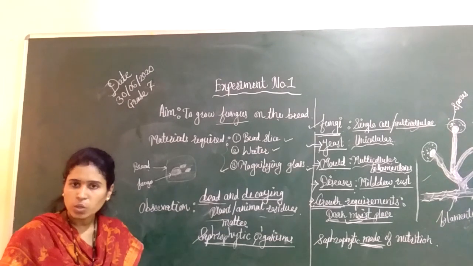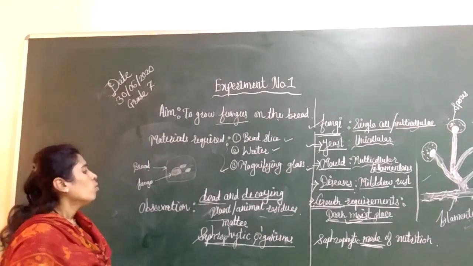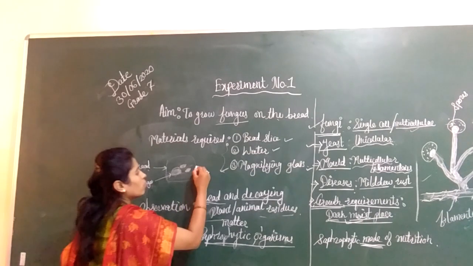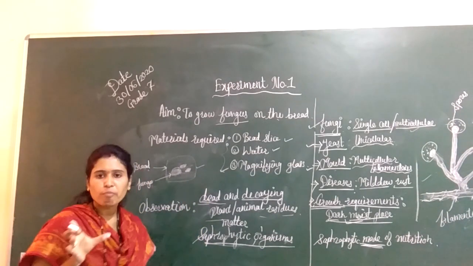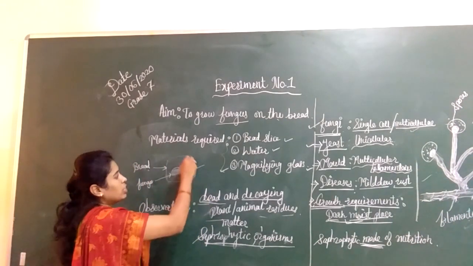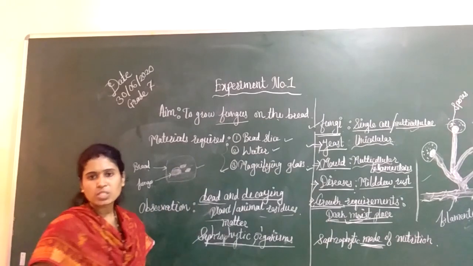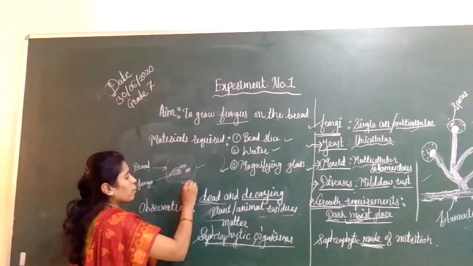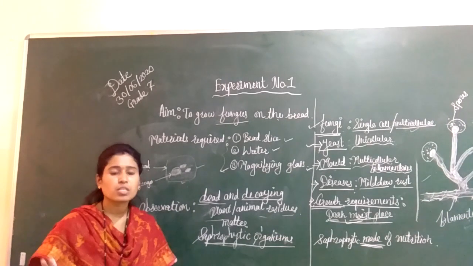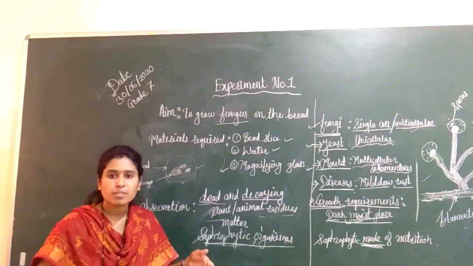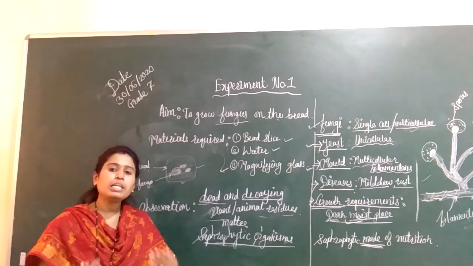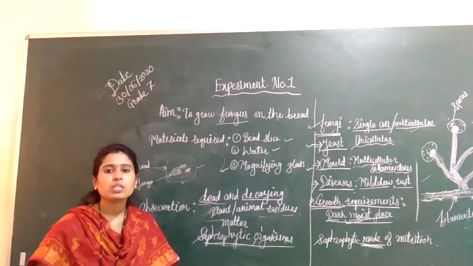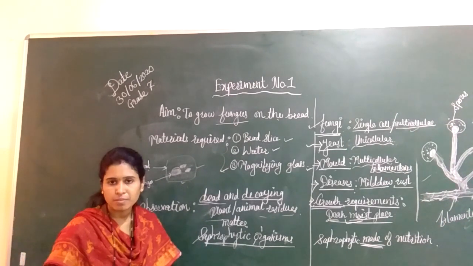Now, what do we have to do in the practical? First, take one slice of bread, moisten it with water, keep it in a dark, moist place for 2 to 3 days and observe it. What will happen?